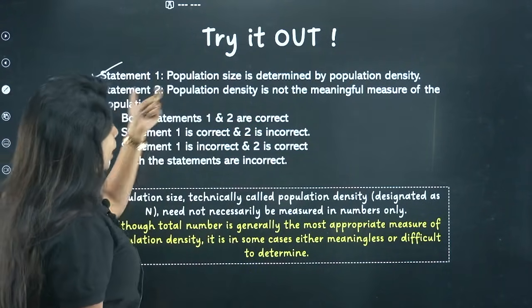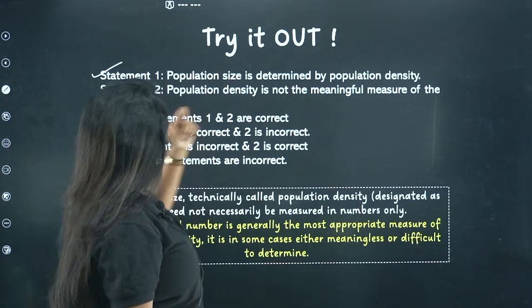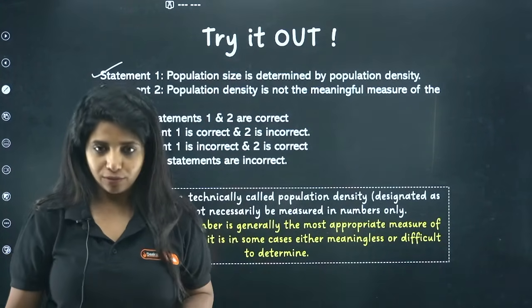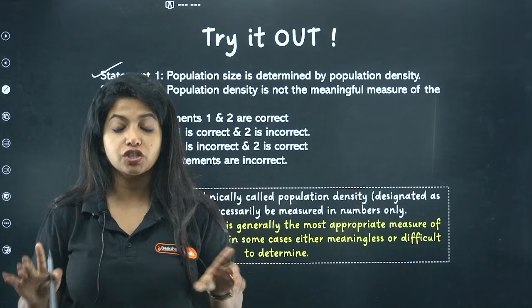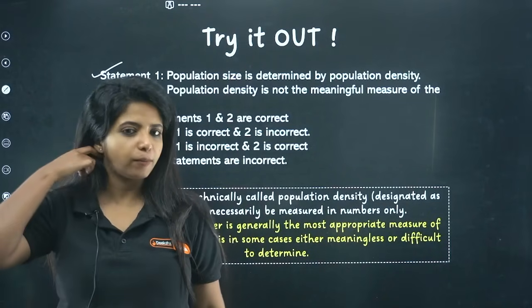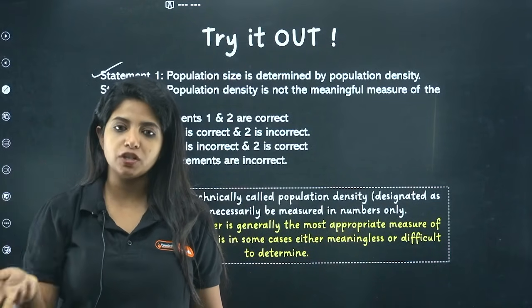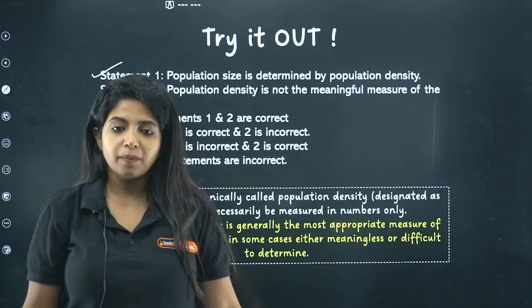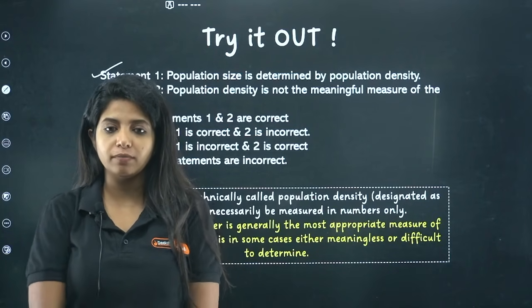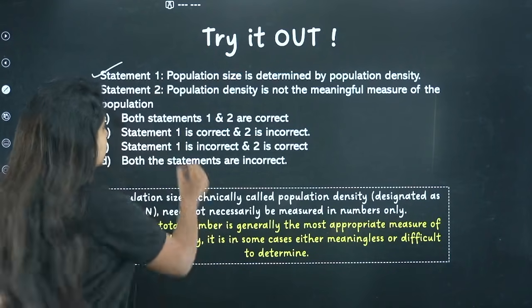Statement number 2, population density is not the meaningful measure of the population. Do you think so? Then how do you measure the population? It's very difficult to measure the population if population density is not the meaningful measure, right? So this statement is actually wrong.